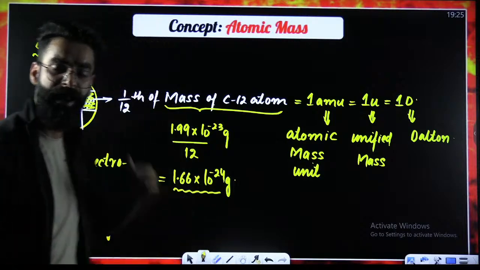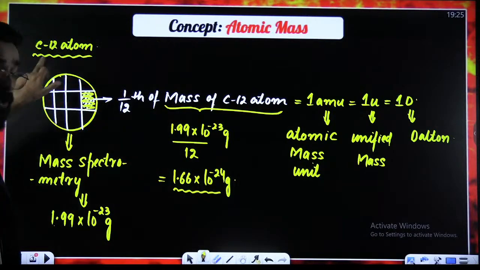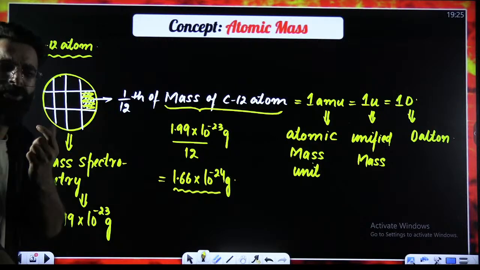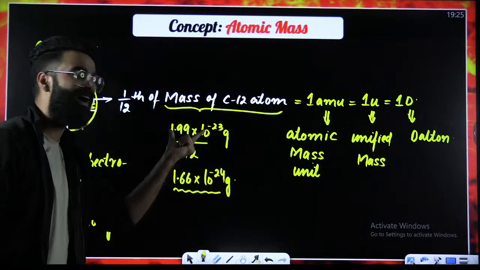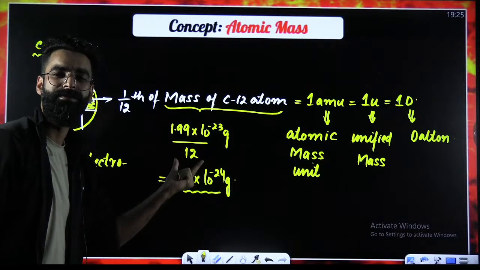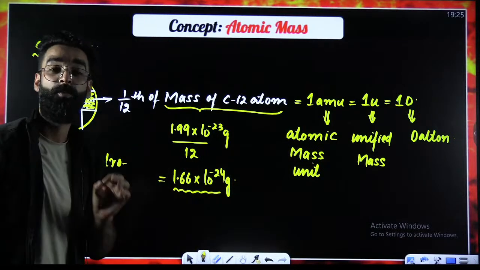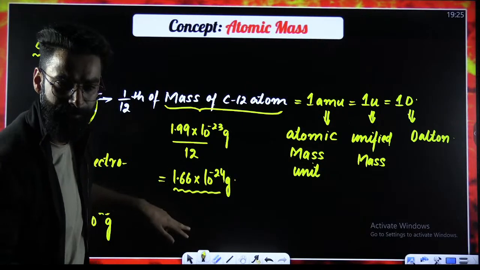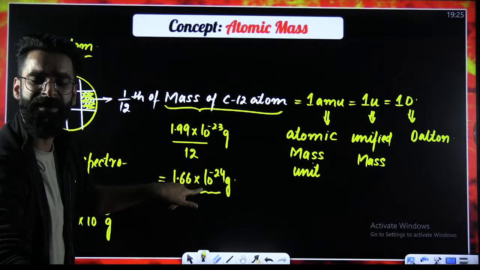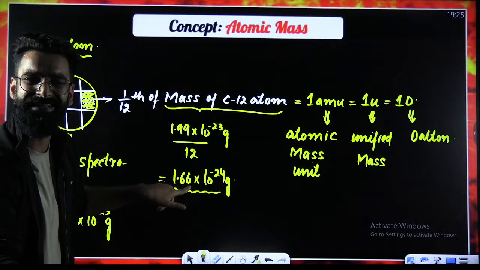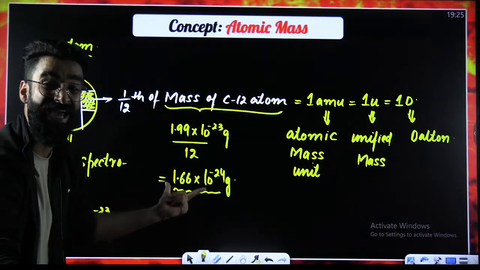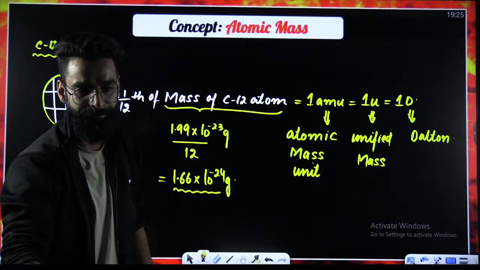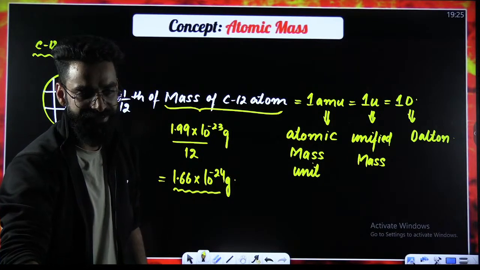Now the point. If you know the mass of the whole carbon 12 atom, you can calculate the mass of this shaded part as well. You just need to divide this number by 12. You'll get exactly the value 1.66 into 10 raised power minus 24 grams. Now, is this the mass of the entire carbon 12 atom? No, this is the mass of the shaded part over here in grams. I believe this is clear to everyone.